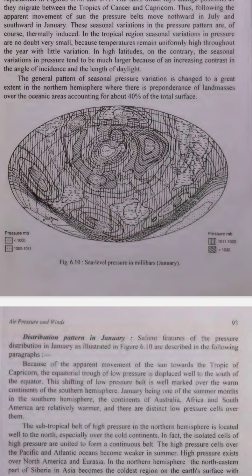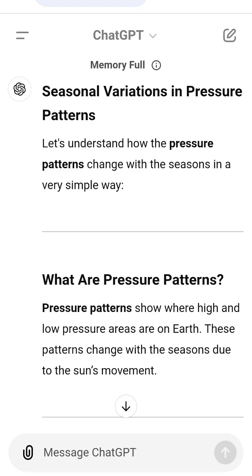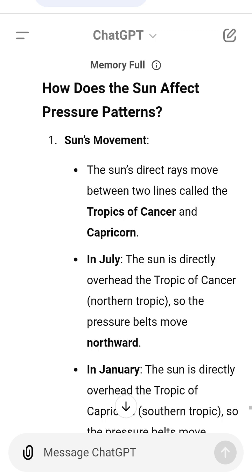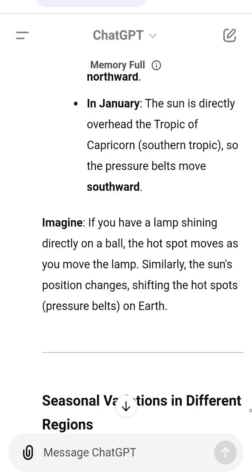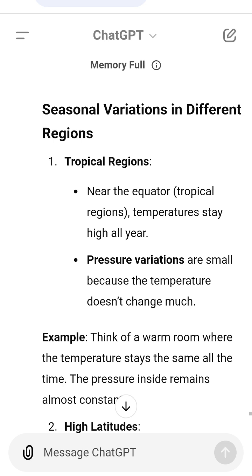Northern Hemisphere versus Southern Hemisphere. 1. Northern Hemisphere. There is more land and less ocean. Pressure patterns change more because land heats up and cools down faster than the ocean. Imagine, in summer, land gets really hot and creates low pressure. In winter, land gets really cold and creates high pressure.